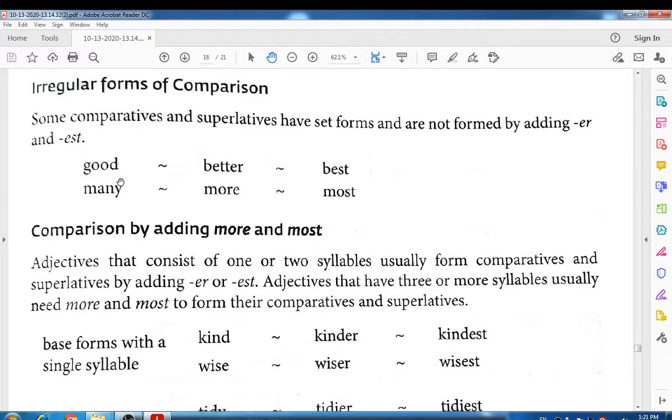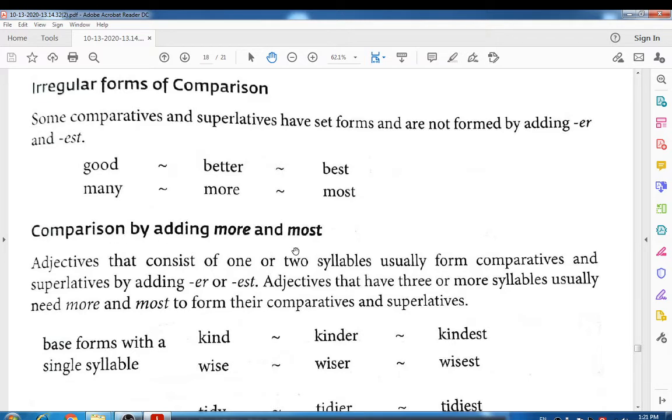So good cannot be formed like gooder. Good became better and in the superlative it became best. Many became more and in the superlative it became most. Okay, like this. Please get that point properly.